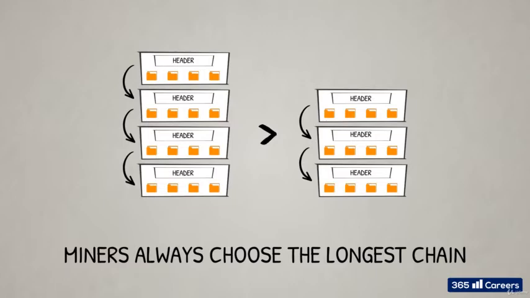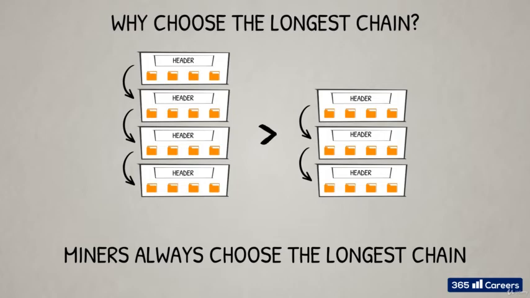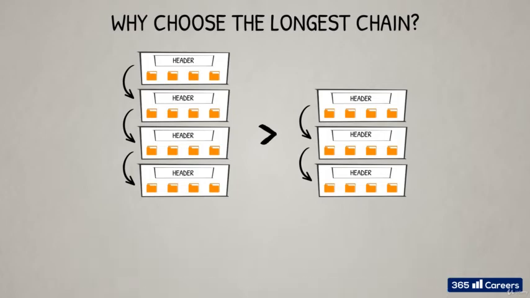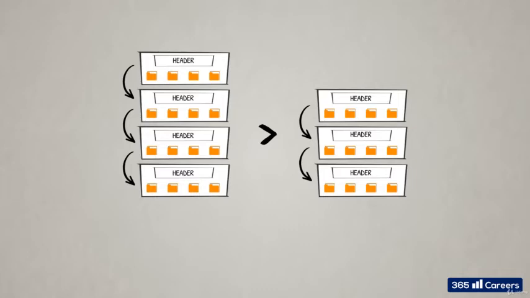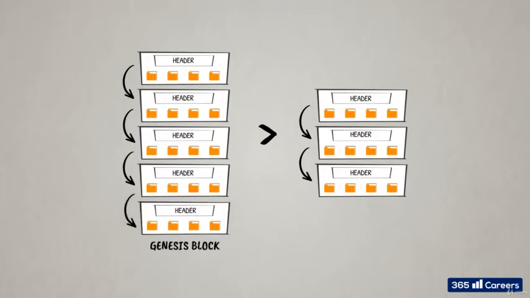When miners need to choose the parent for their new block among several candidate blocks, they choose to extend the longest chain. That is, they choose to mine on top of the block that is part of the longest existing chain, with the largest amount of cumulative work done. As usual, by work we mean proof of work calculations. Why do they choose which chain to validate in this way? Because the most accumulated proof of work clearly points to the main chain, which starts with the very first Bitcoin transaction and the first block ever created, the Genesis block.